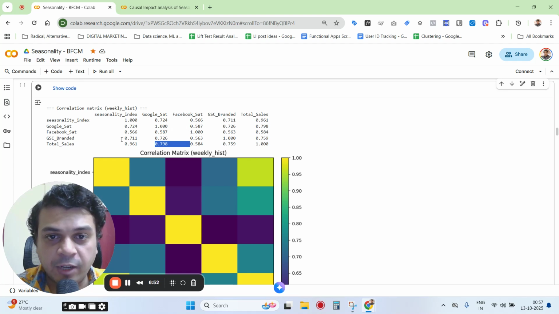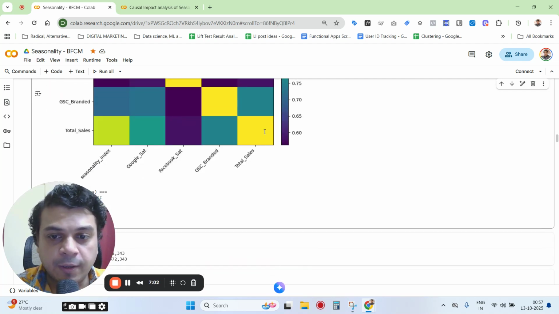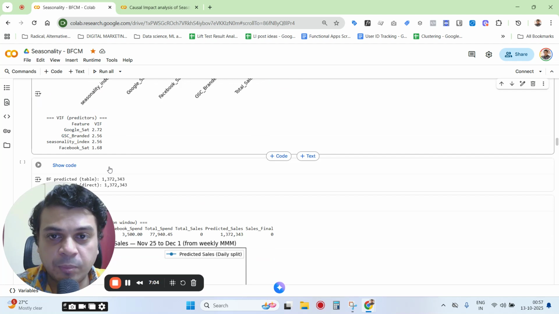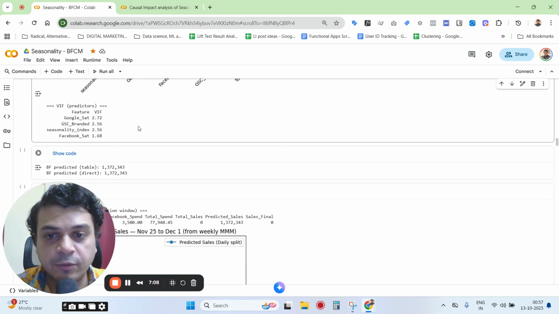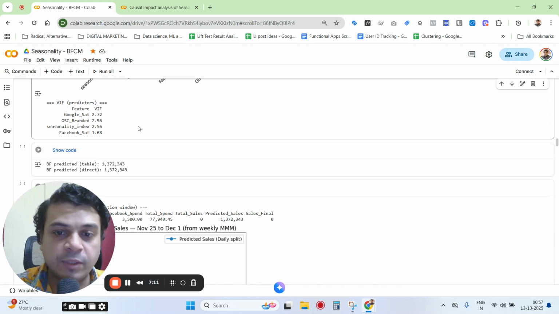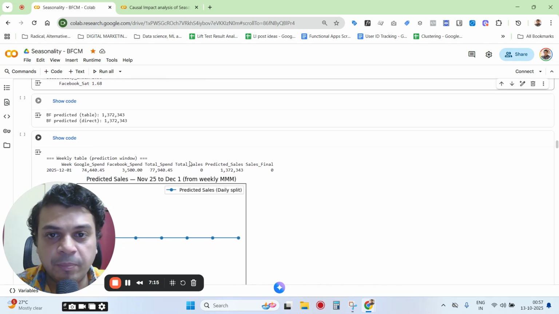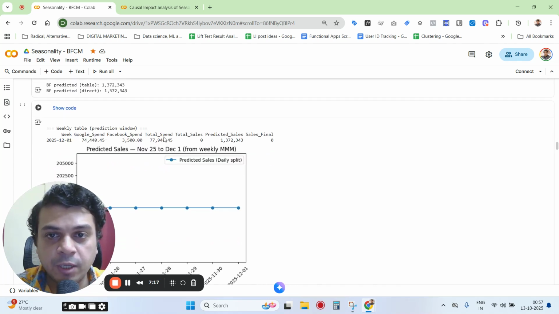the Facebook value with total sales is actually not very strongly correlated. It's moderately correlated. So these are the VIF numbers, and none of these are very high. VIF basically stands for your multicollinearity. So we want to understand that if there is too much multicollinearity, then it becomes a problem. So these are the predicted values.